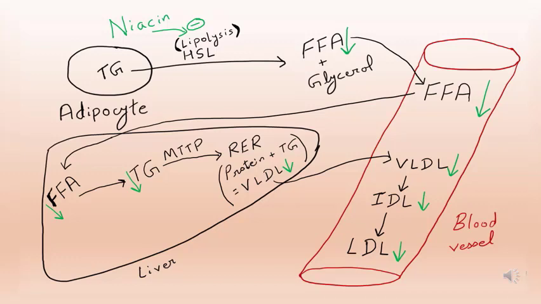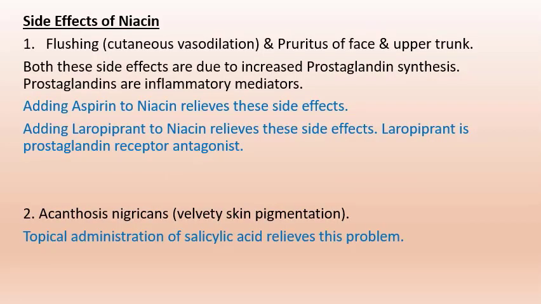Side effects of niacin are as follows: flushing and pruritus of face and upper trunk. Flushing is due to cutaneous vasodilation. Both these side effects are due to increased prostaglandin synthesis, and prostaglandins are inflammatory mediators.